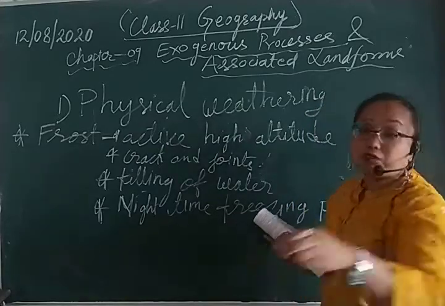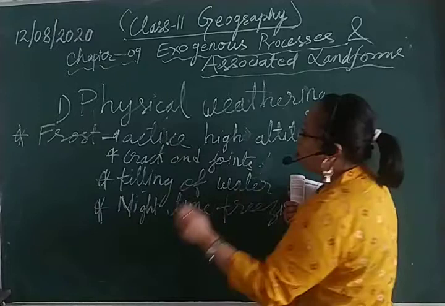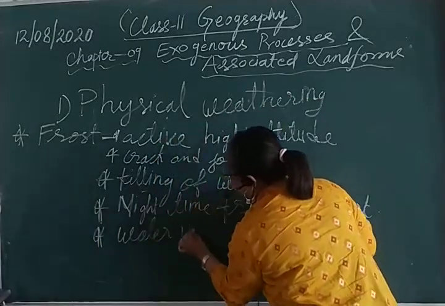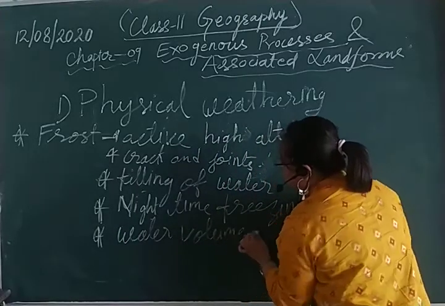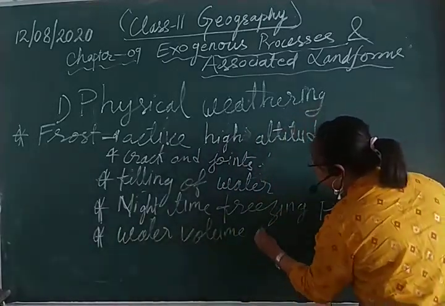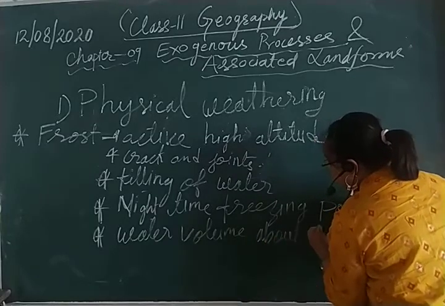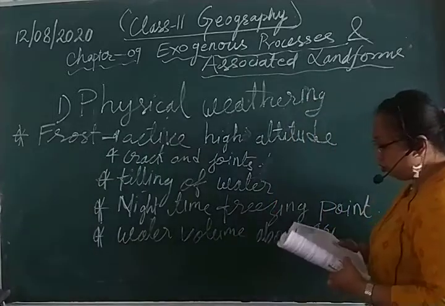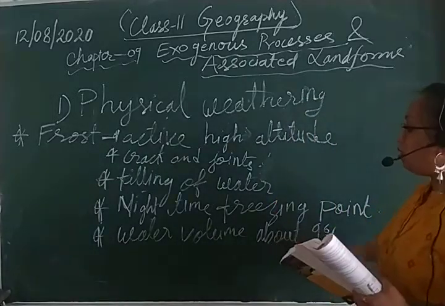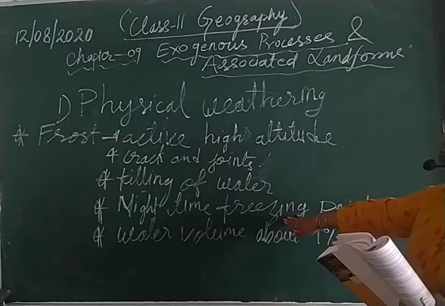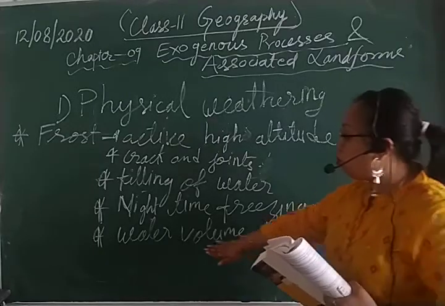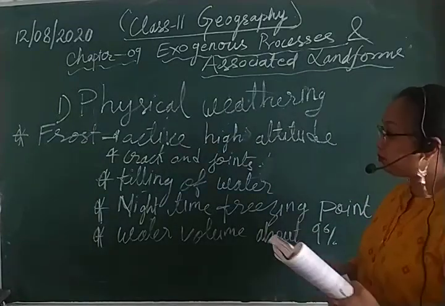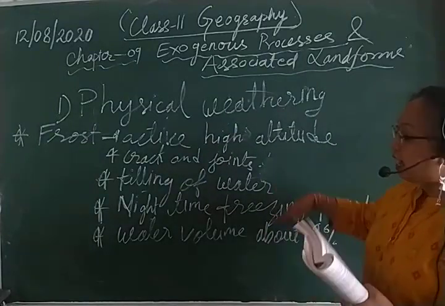So when this freezing process takes place, the water volume increases by about 9%. Understood? Here I have mentioned 9%. When freezing takes place at night time, the water volume reaches up to 9% more. So basically these are the characteristics of frost.